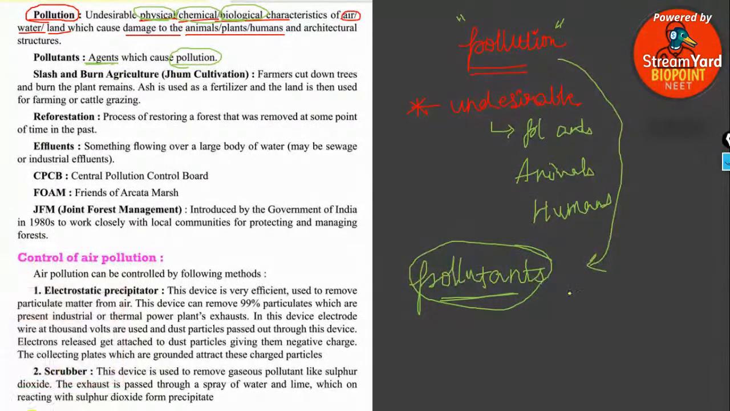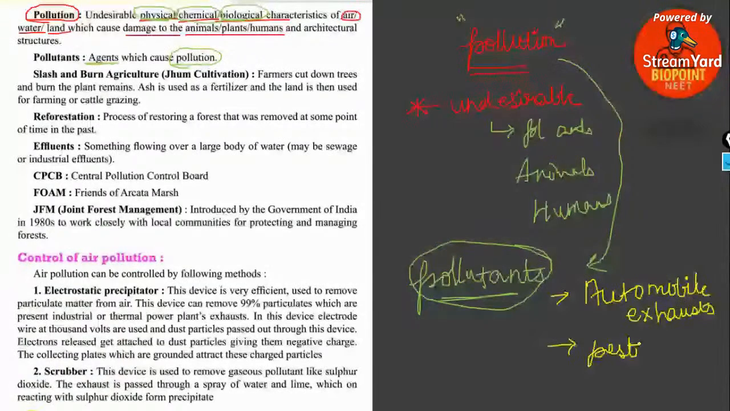For example, in air pollution you can see automobile exhaust as a very important pollutant. Then pesticides and insecticides in water pollution, all these things can cause a tremendous amount of pollution. All these kinds of agents that lead to pollution are known as pollutants. Is it clear, everyone?